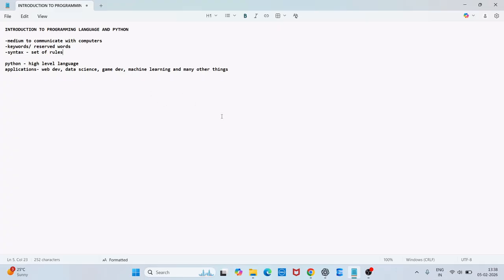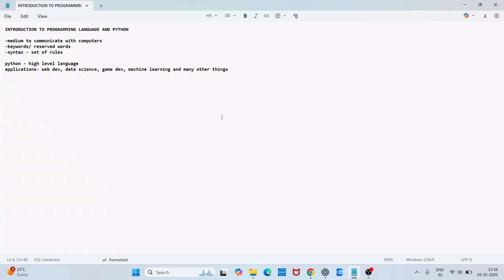Now let's look at what Python is. Python is a high level programming language. Why do we say high level? Because it is similar to the normal English that we speak. The rules are not as complex as compared to low level programming languages like C and C++.